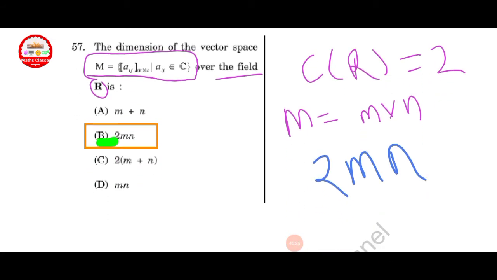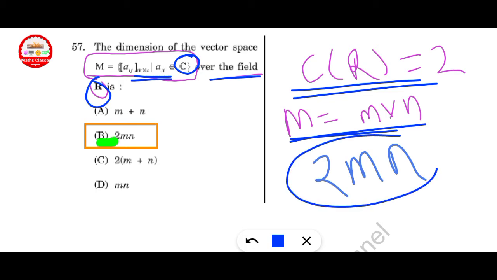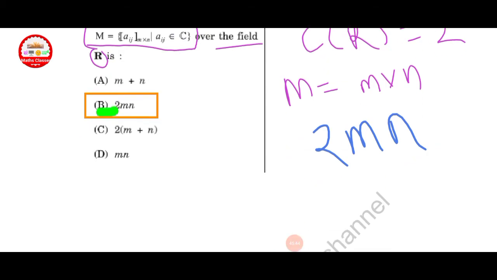Next question. The dimension of the vector space M, where A_ij is an M cross N matrix, is given. A_ij belongs to C, the complex numbers over the field of reals. That means the dimension of C over R is 2. Here, M cross N is given, so finally we get 2M into N. Option B is correct.